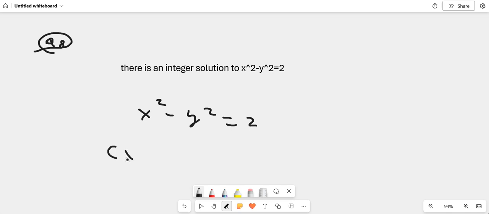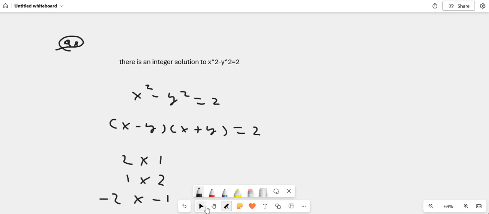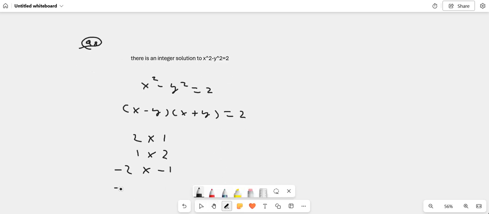This is just a difference of two squares here, so this is (x minus y)(x plus y) is equal to 2. You've got something squared minus something squared on the left. To make 2, you can have a certain number of combinations. These are two brackets multiplied by each other, so you can have 2 times 1, 1 times 2, minus 2 times minus 1, or minus 1 times minus 2. Obviously you can have other things, but we're assuming these are both integers, so these are the only options.